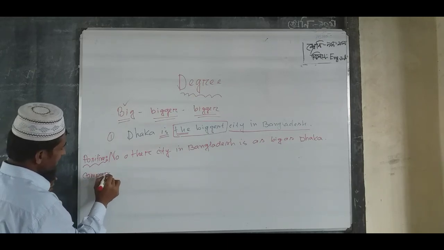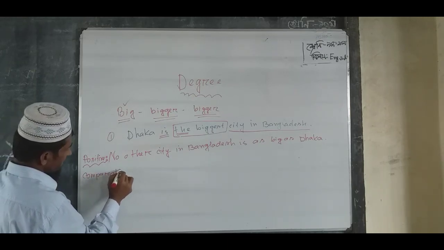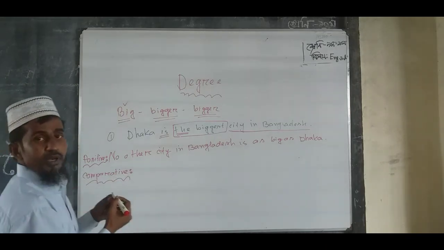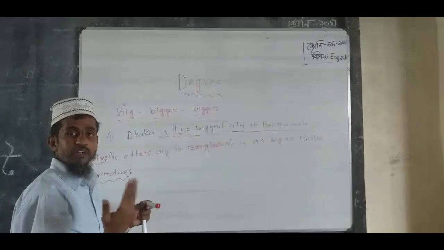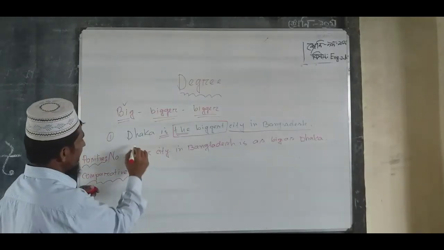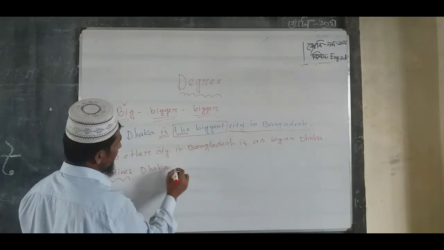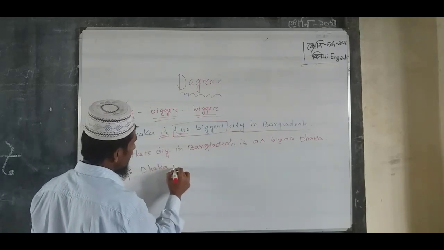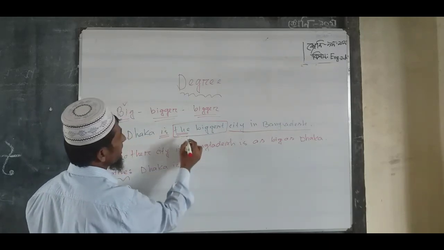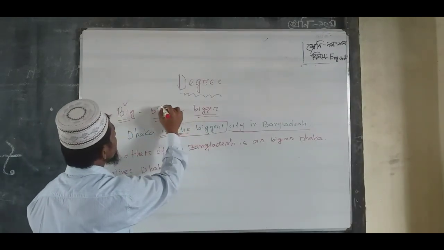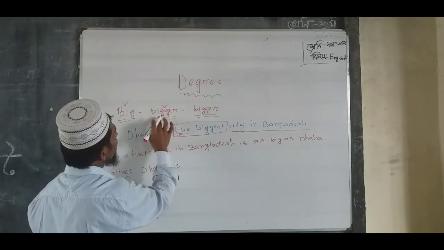Now comparative. Can you guess? Comparative is to compare with animals, persons or things. So I can write Dhaka, main verb is. The biggest comparative form, dear students, look at the whiteboard, bigger.